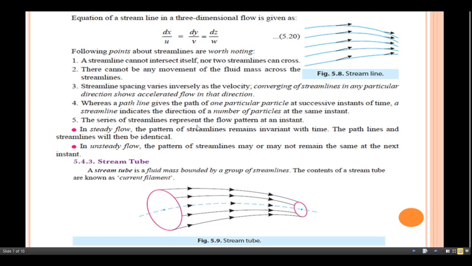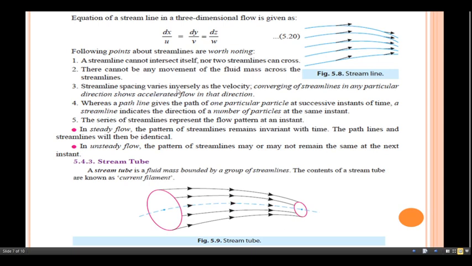So, the following points are to be noted about the streamline. The first point is that a streamline cannot intersect itself, nor can two streamlines cross each other. If you just see here, the smooth lines are going, and the tangent lines drawn to them are at equispaced distances. That's why they do not cross each other. The next one, streamline